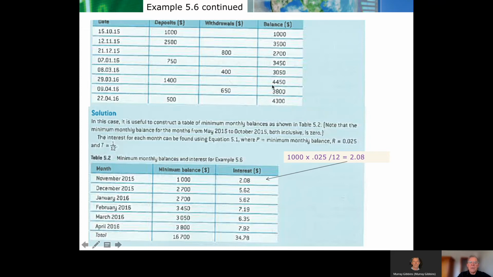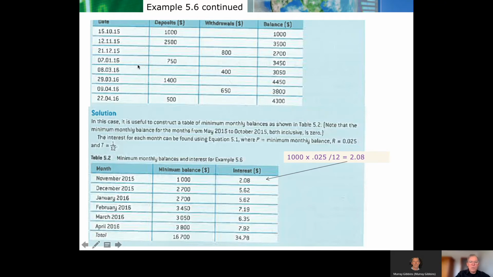So essentially, his minimum monthly balance, what's the smallest balance? Oh, sorry, he put another $1,400 in. Too bad, doesn't count. It really is what did he start the month with? And I think the answer should be, yeah, because he took $400 out, $3,050. Okay, so hopefully you've got the principle there.